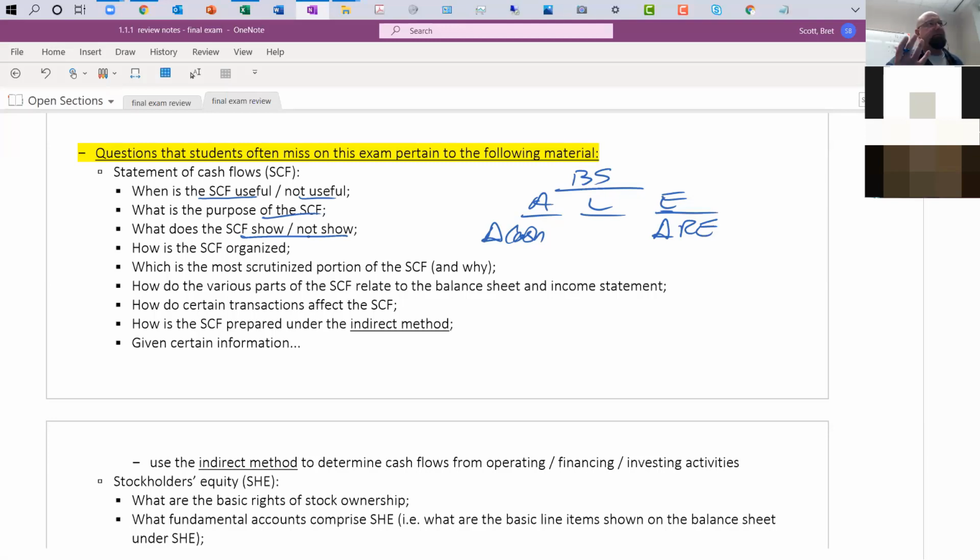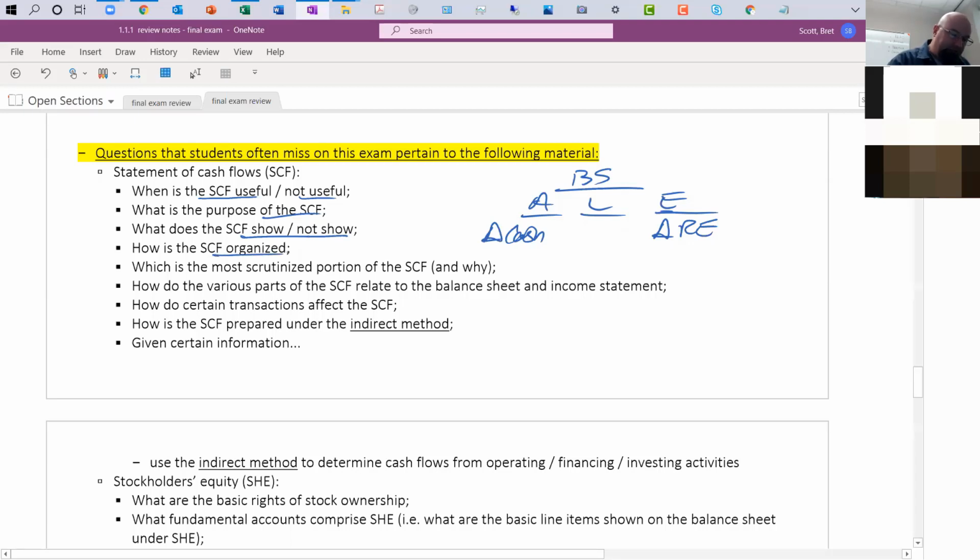A lot of people have misconceptions about the statement of cash flows because they think it's essentially just a cash basis income statement. It's not. It's just a way of expressing the changes in cash in 3 different ways. So you do see some items from other financial statements on the statement of cash flows. That's a good thing because we want to show investors how all these different things tie in with the other financial statements. But it's not the same financial statement. It's a new way of presenting information that's more detailed.